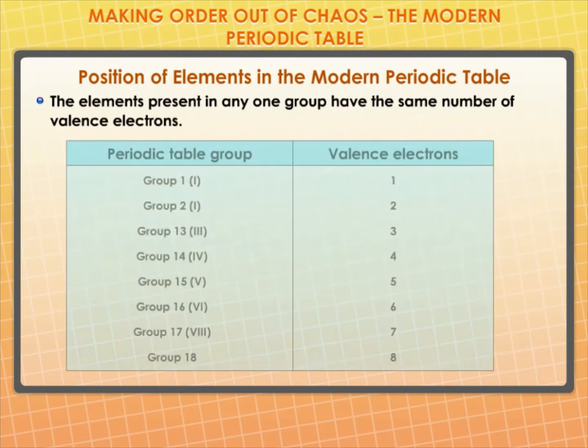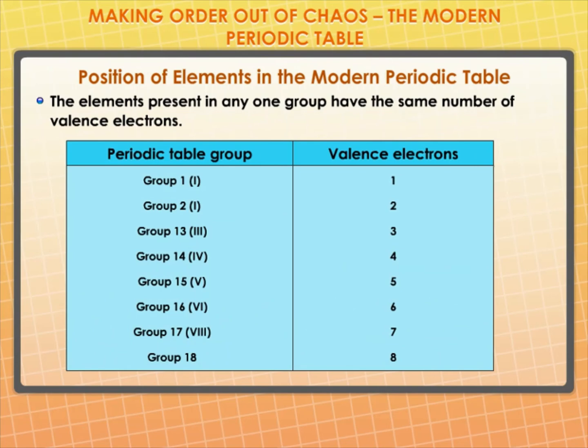Let us see what decides the placing of an element in a certain group and period. You will find that all group 1 elements contain the same number of valence electrons. Similarly, the elements present in any one group have the same number of valence electrons. For example, elements fluorine, F, and chlorine, Cl, belong to group 17. Fluorine and chlorine contain the same valence electrons. Hence, we can say that groups in the periodic table signify an identical outer shell electronic configuration. On the other hand, the number of shells increases as we go down the group.